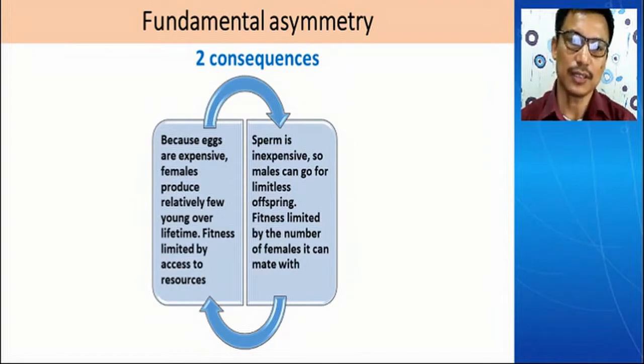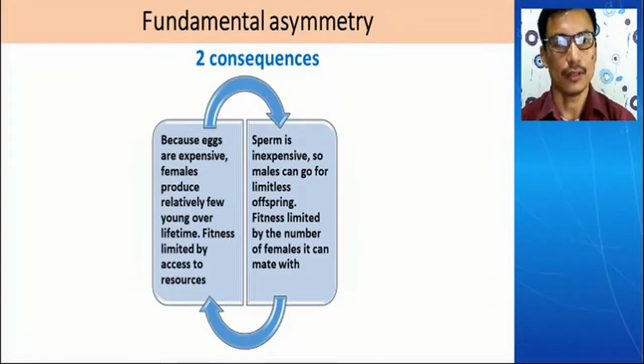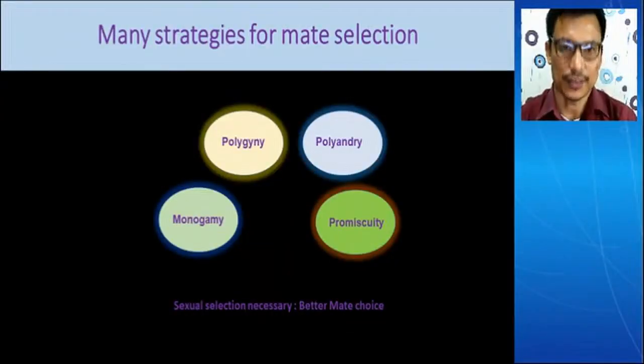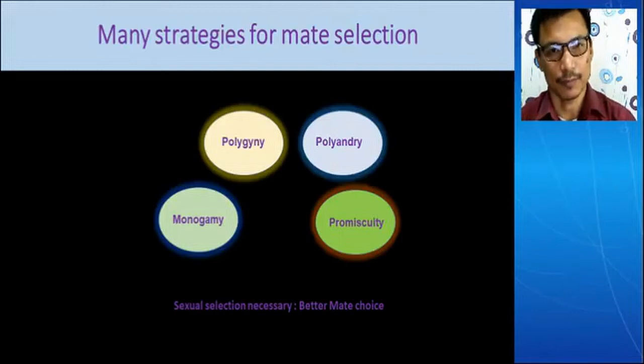So that is the key point of the selection by the females for further reproductive strategy. These are the reproductive strategic points: the female can go for mate selection or the male can go for multiple female selection, or it may go for very assured mate selection.